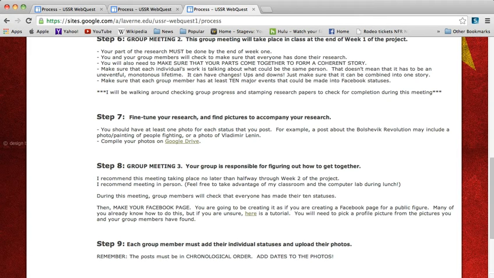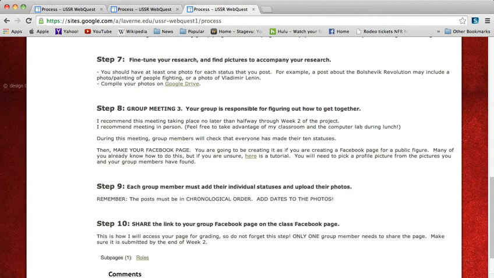Step 7, they need to fine-tune their research and then find pictures to accompany it. They need to have at least 1 photo for each Facebook post. Step 8, they will have group meeting 3. Their group is responsible for figuring out how to do this, but I do recommend that it's in person.